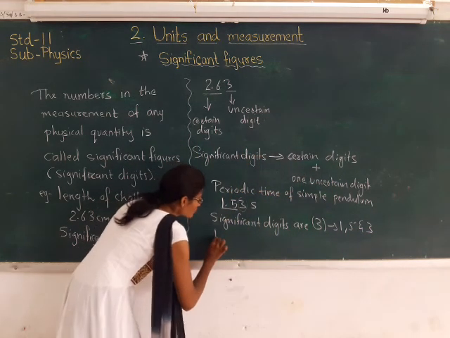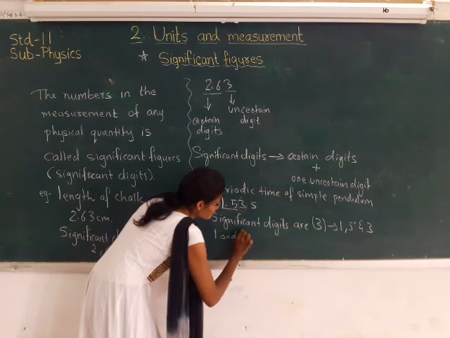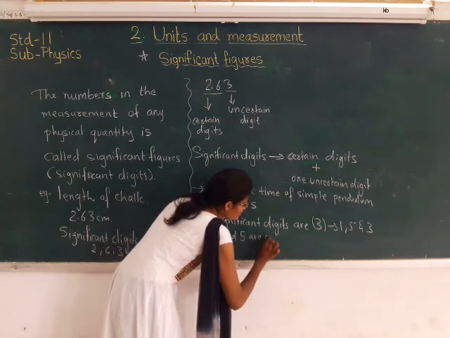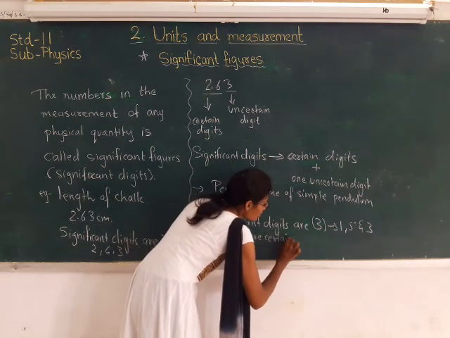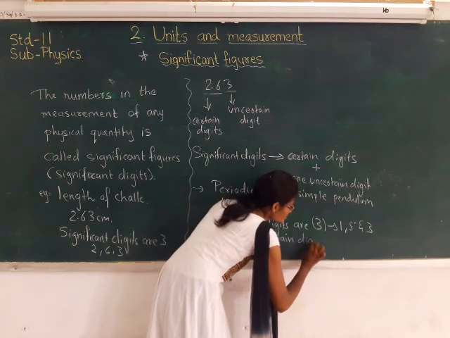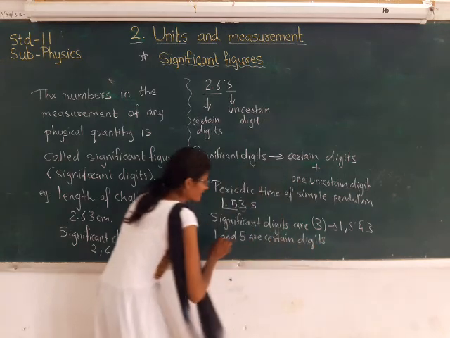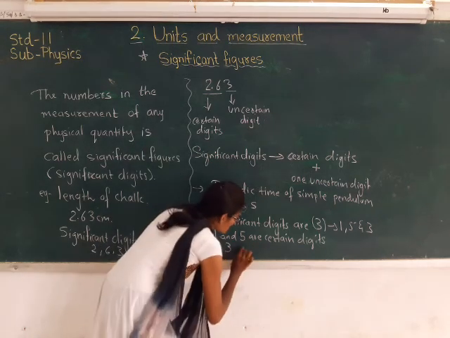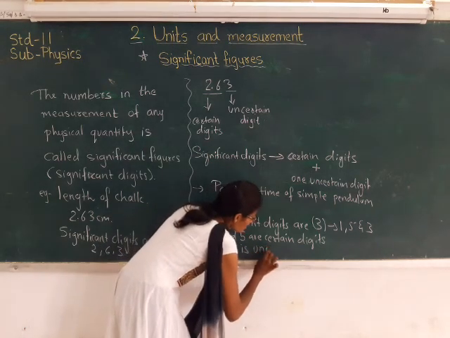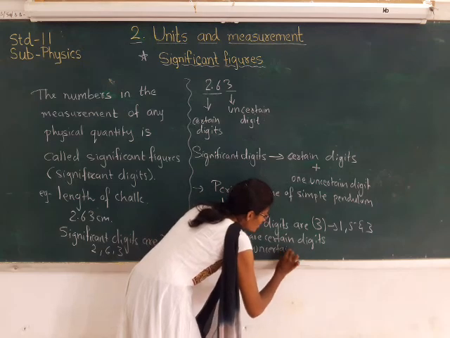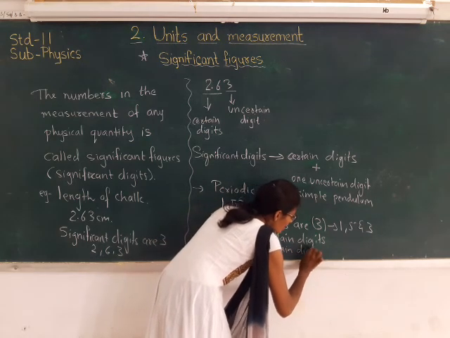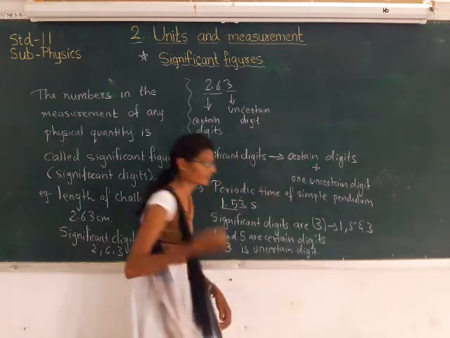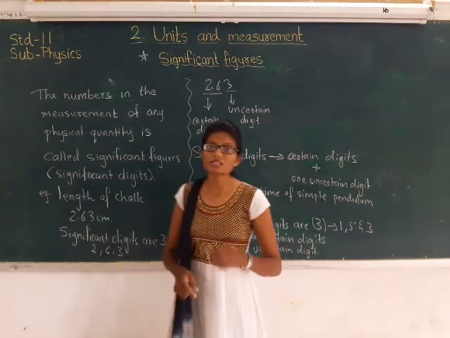But 1 and 5 are called certain digits, and the last digit, the 3, is the uncertain digit. So I hope it is clear.